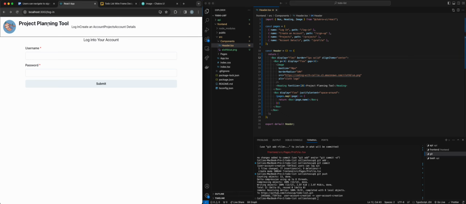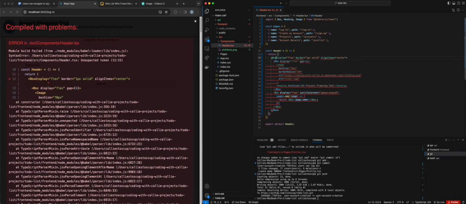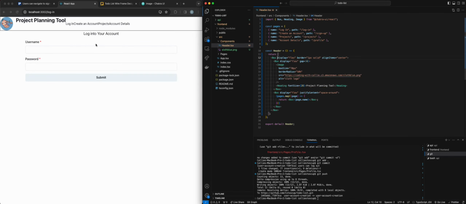But as you can see, the project planning tool is a little bit off now. So I think it's probably because of this padding here. So let's make sure we move this. Maybe not. What happens if we get rid of the padding altogether? It just gets mad. I'm just kidding. Okay. So we do want the padding there.